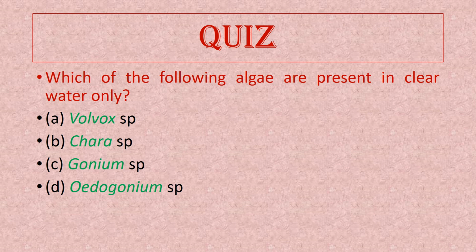So is the case of Chara. Chara can grow in alkaline water. It can grow in saline water also, but the water should not be muddy. Muddy water increases the turbidity. So both Volvox and Chara are the algae that grow in clear water, and Gonium can be grown in muddy water also. So is the case of Oedogonium.